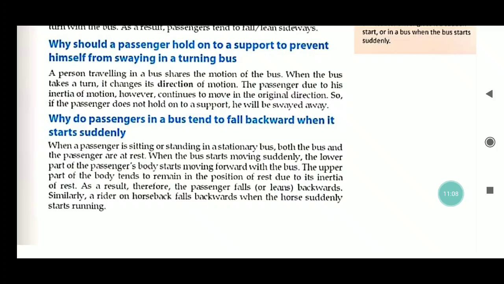Now, why do passengers in the bus tend to fall backward when it starts suddenly? Same example, the body is in the state of rest, but when the bus starts, only the lower portion of our body gets the motion of the bus, but the upper portion of our body is at rest. That is why the lower portion moves forward and our upper portion moves backward.